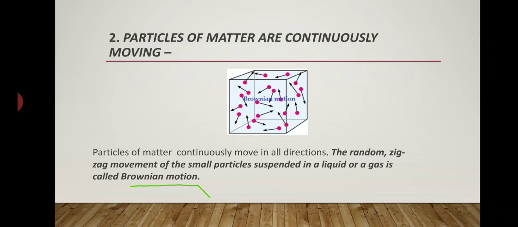Means the particles of perfume get mixed with the air and move from one direction to another. That's why the other person is able to smell that, which proves that the particles of matter are continuously in motion. Now let's discuss the third and fourth characteristics of matter.